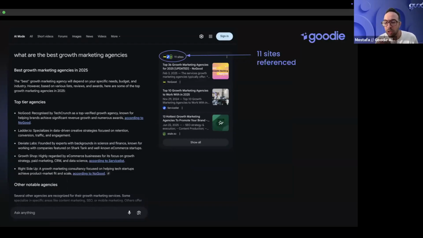So one of it is we are becoming the source, but at the same time, we're making sure that we're reaching out to other partners and getting included in the source, to be included in the source. That's the line between digital PR, relationships, partnerships, and everything in between. So if you are a smaller brand and you're just getting started, make sure that you have content that can be the source, which is the classic investment in SEO. But now you have to be more intentional about what matters to you.